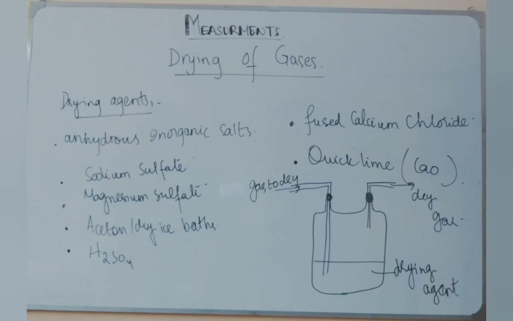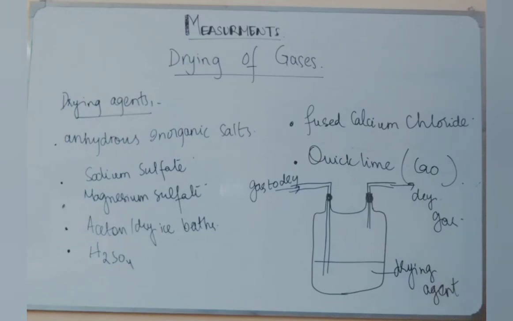And sometimes in paper 2 they can ask you to draw the apparatus for collecting and drying a certain type of gas. So the apparatus is given, I have drawn it on the board. I have just given an image or an idea of what arrangement should be there or what points you should be more careful about.